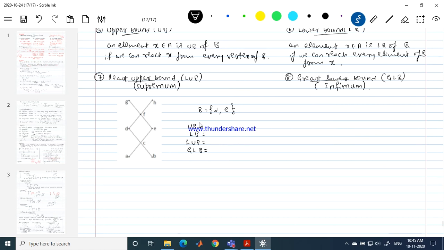D and E are the 2 elements I have taken from set A, and I call this set B. So B is a subset of A now. I need to identify the elements from A. Any vertex that you are seeing is called an upper bound, provided I can reach that vertex from D and E. Which vertices can I reach from both D and E?